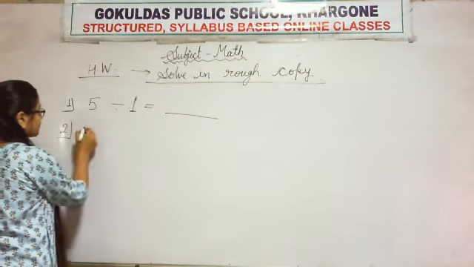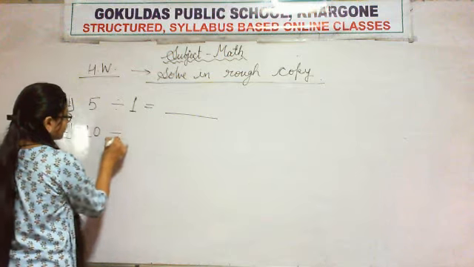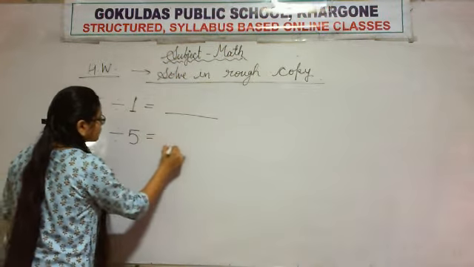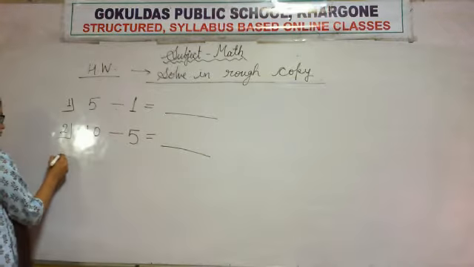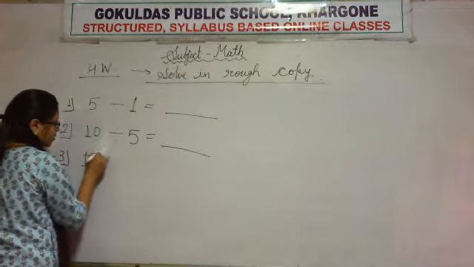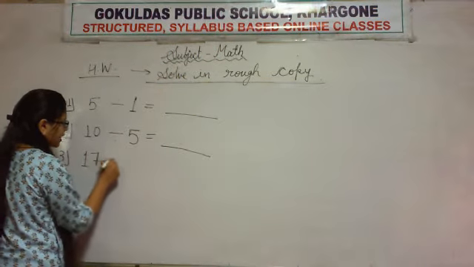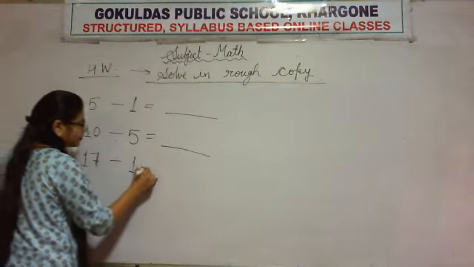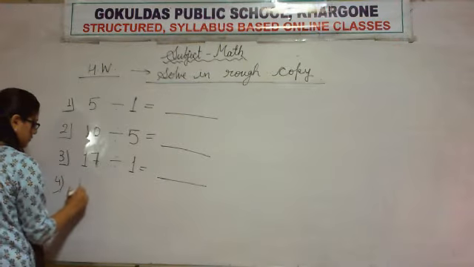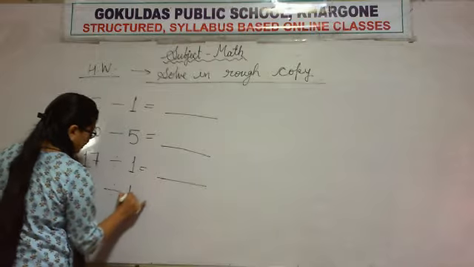Question 1, divided by 1. Question 2, 10 divided by 5. Question 3, 17 divided by 1. Question 4, 12 divided by 12.